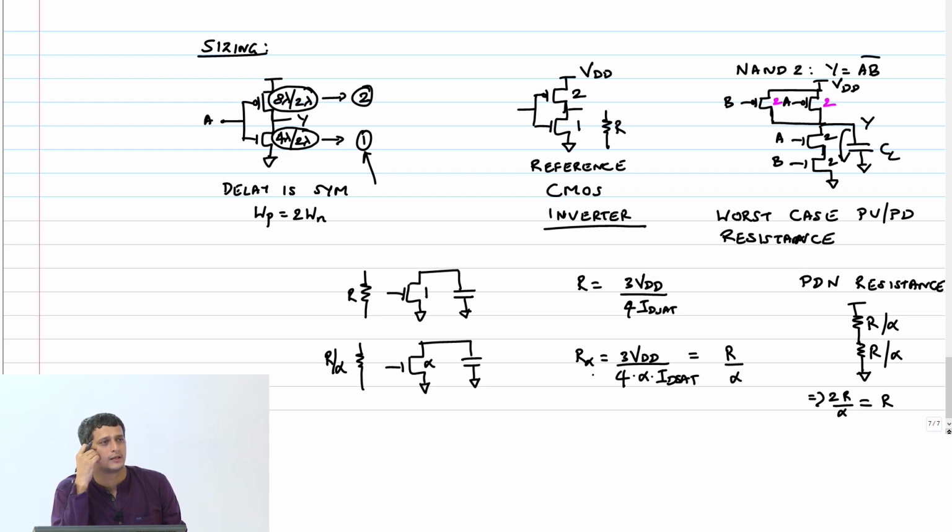Okay? So we'll stop here. We will continue tomorrow with more examples of the NAND 3 and NOR 3 and so on. Right? Where all of this will become more clear.